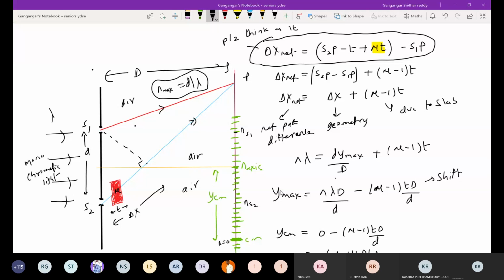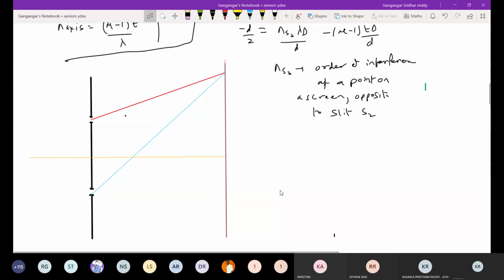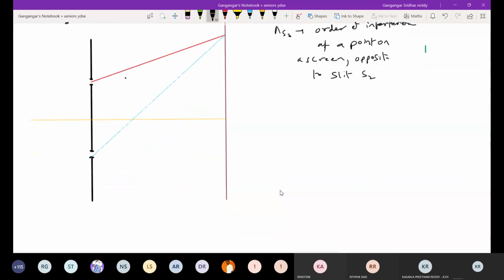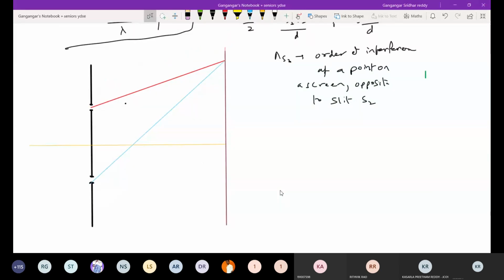Thickness will be of the order of micrometers. The slab will usually be placed normal to that one.